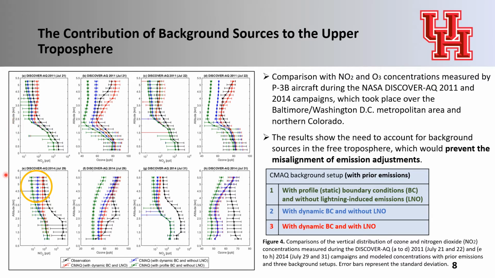With the lightning emissions and dynamic boundary conditions, which is the red colored line, model performance greatly improved above 2.5 kilometer height. This better model performance in the upper troposphere could prevent the misalignment of emission adjustment.